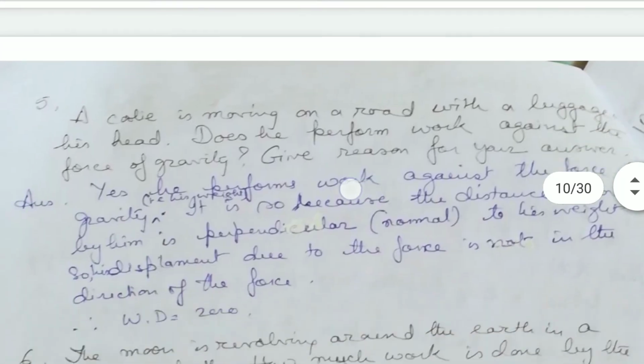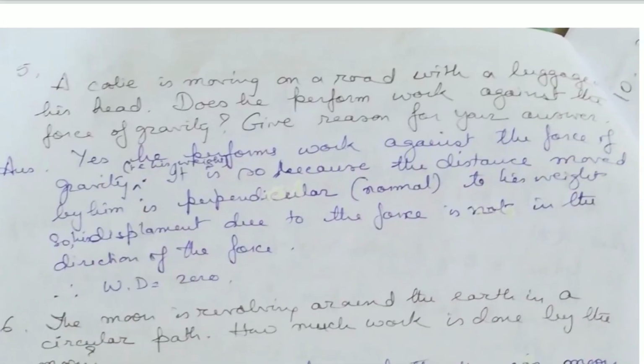Next, a coolie is moving on a road with the luggage on his head. Does he perform work against the force of gravity? Give reasons for your answer. Yes, he performs work against the force of gravity, against his own weight. It is so because the distance moved by him is perpendicular to his weight, so his displacement is not in the direction of the force. Therefore, work done is 0 here.